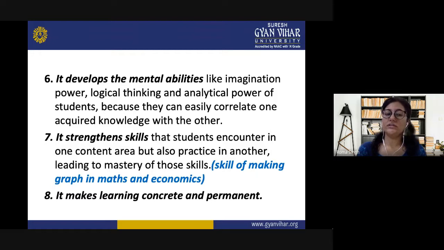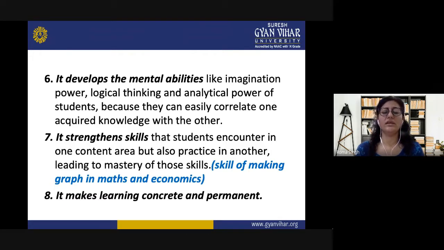Next use is that correlation strengthens skills that students encounter in one content area, but also practice in another, leading to mastery of those skills. For example, the skill of making graphs in maths and economics, or the use of maps in history and geography.